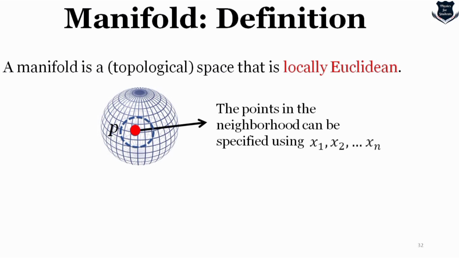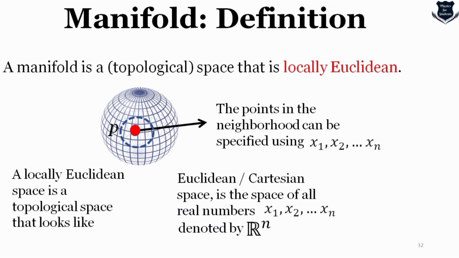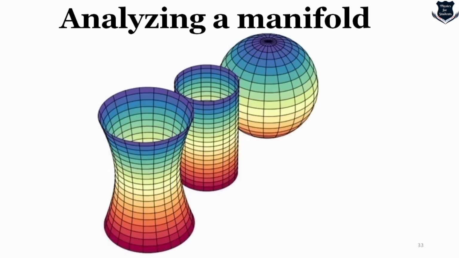This is a manifold which has neighboring points x1, x2, and so on up to xn. And Euclidean Cartesian space is the space of all real numbers, denoted by this. So a locally Euclidean space topologically looks like this, which is R^n. This is local and this is Euclidean. So differential geometry makes the entire global surface look like something local. Now the question is, why do we need local? This is dealt with in this part of the video.